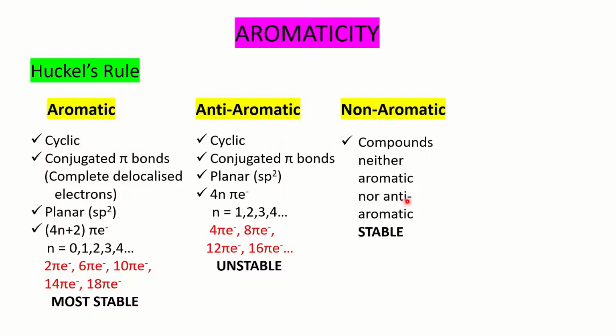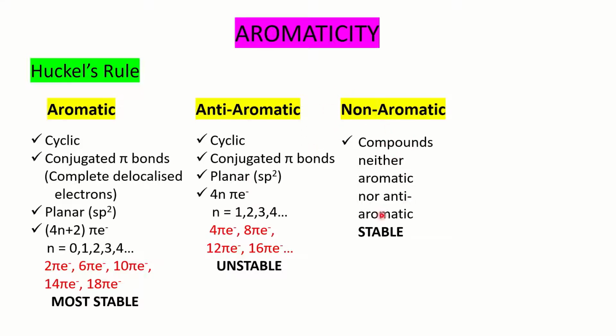Non-aromatic compounds are those which are neither aromatic nor anti-aromatic. Maybe the molecule is acyclic, then it will not come under the two previous categories and will be considered non-aromatic. Or it may not have the conjugated pi bond, then again it will be non-aromatic. Or the molecule may not be planar, if it is non-planar, then also non-aromatic. Or it may follow 4n plus 2 or 4n, either one, but if any of these conditions are not fulfilled, then the molecule will become a non-aromatic compound.